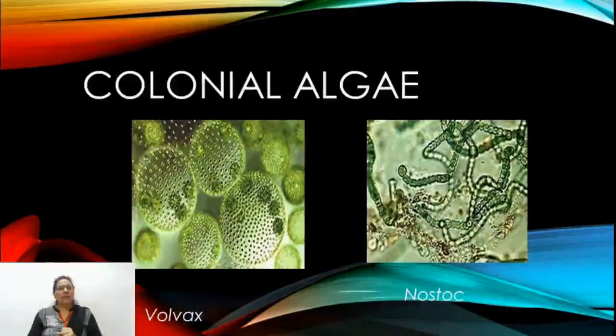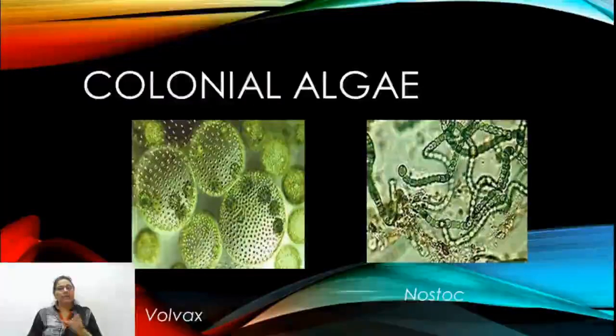Examples are Volvox and Nostoc. The colony of Volvox contains flagellated structures, and due to that the whole colony moves from one place to another by these locomotory organs called flagella. The Nostoc ball, which is again colonial, has thread-like structures.